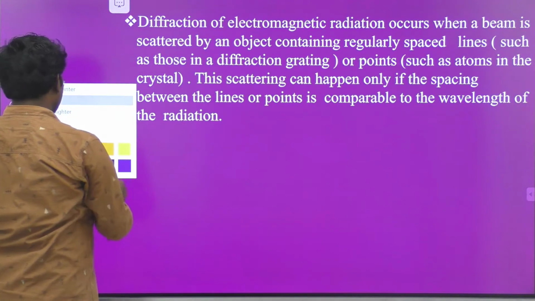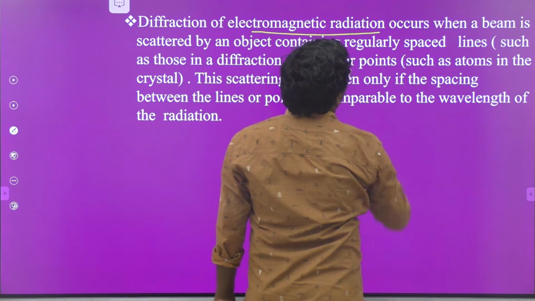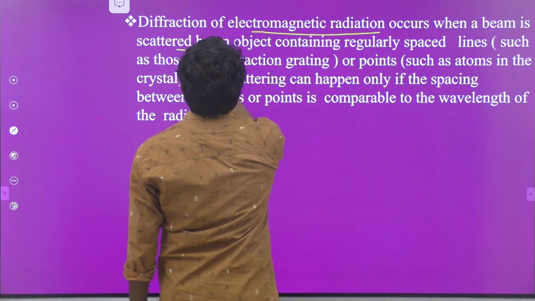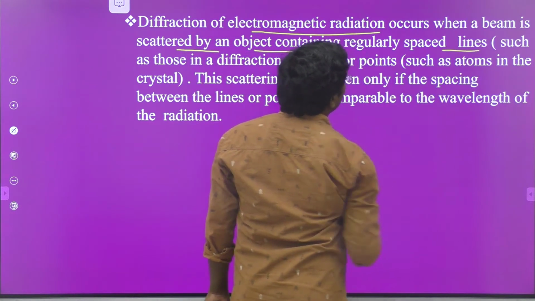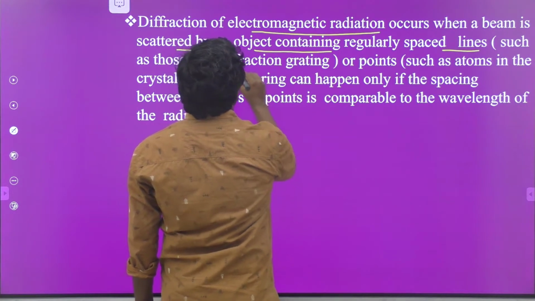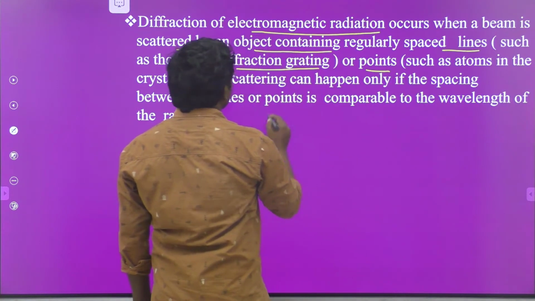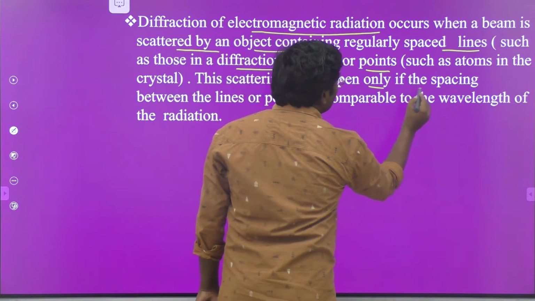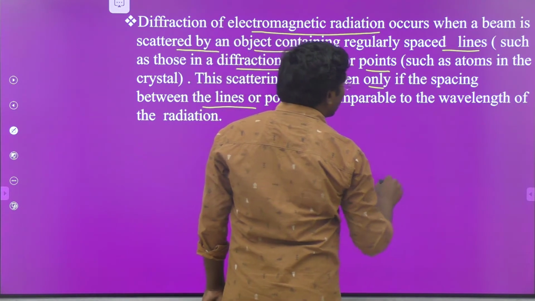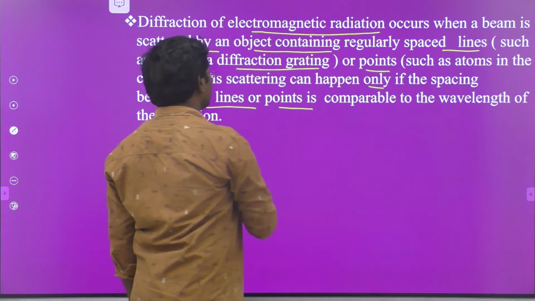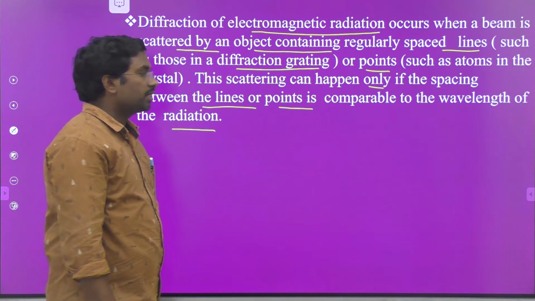Next point regarding X-ray crystallography: diffraction of electromagnetic radiation occurs when a beam is scattered by an object containing regularly spaced lines, such as those in a diffraction grating, or points such as atoms in a crystal. This scattering can happen only if the spacing between the lines or points is comparable to the wavelength of the radiation. So this is another important point regarding X-ray crystallography.